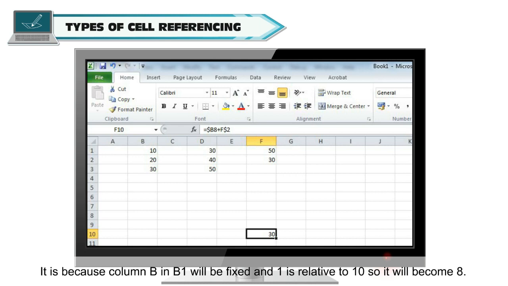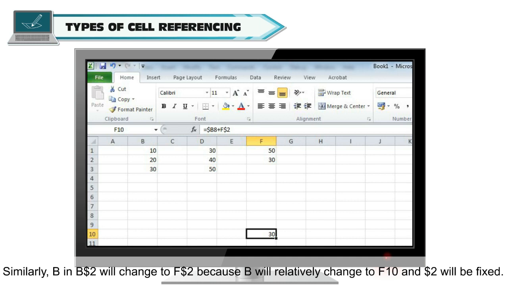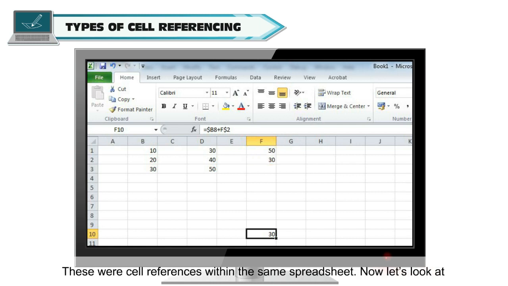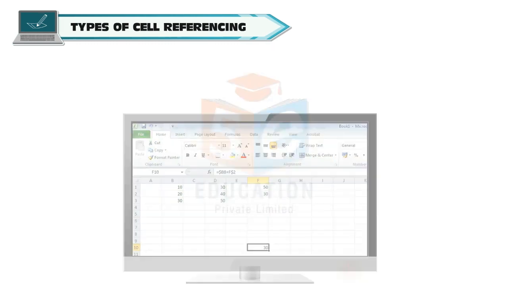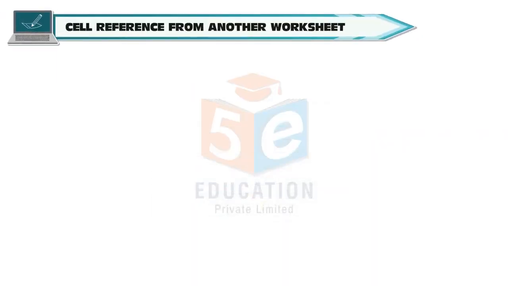So it will become 8. Similarly, B in B$2 will change to F$2 because B will relatively change to F10 and $2 will be fixed. These were cell references within the same spreadsheet. Now, let's look at cell reference from another worksheet.